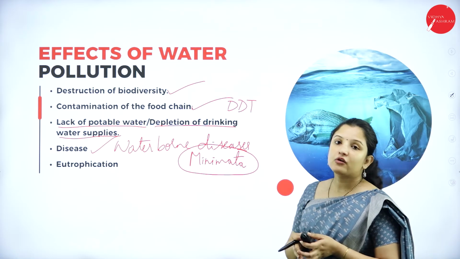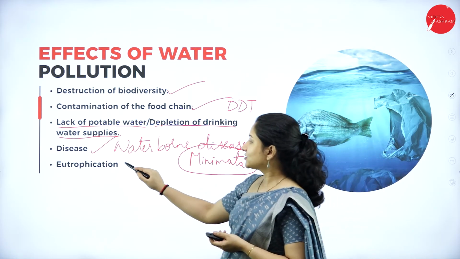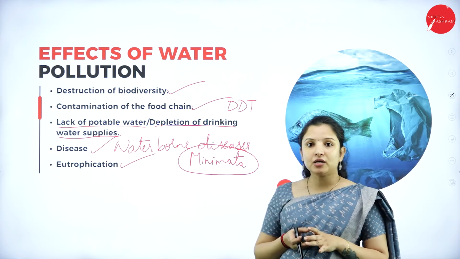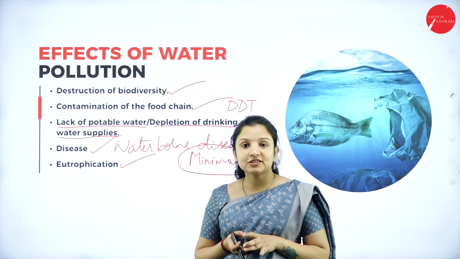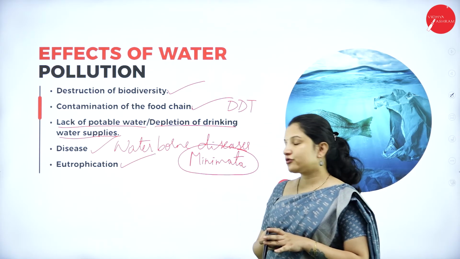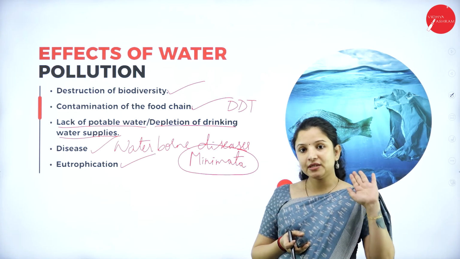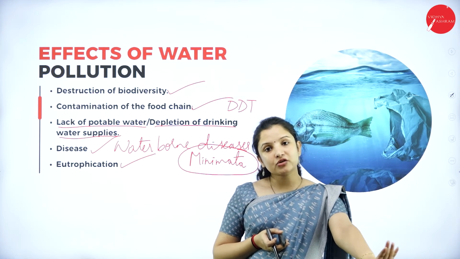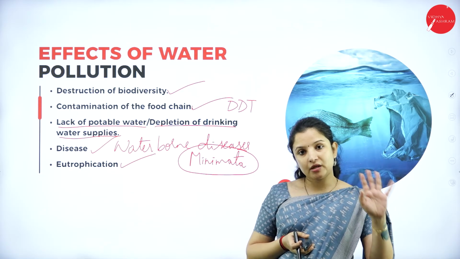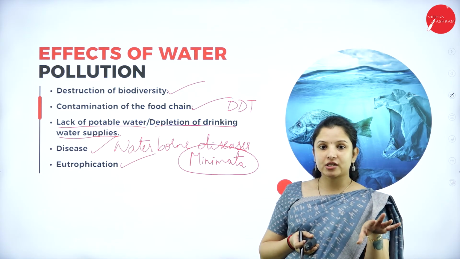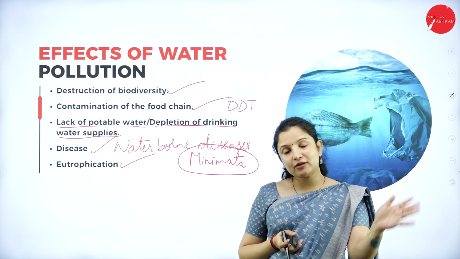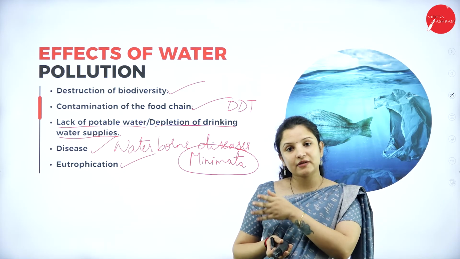So therefore, the curbing of water pollution is very, very important. Next is, it can cause eutrophication. So what is eutrophication? Eutrophication is nothing but the dirtying of the water because of especially the agricultural waste that is entering into water. Say, for example, there is an agricultural field, and near the agricultural field there is a small river or a pond. Now, whatever chemical fertilizers are added to the agricultural field, when there is heavy rain, that chemical will get washed off into the nearby rivers and lakes.